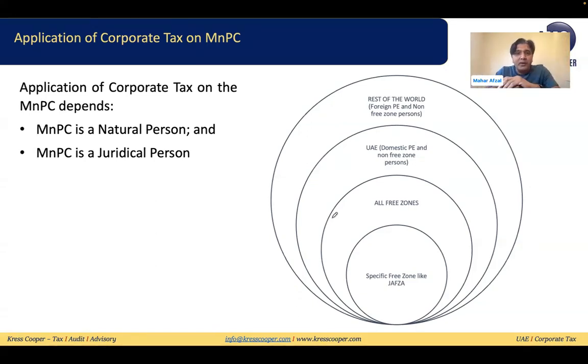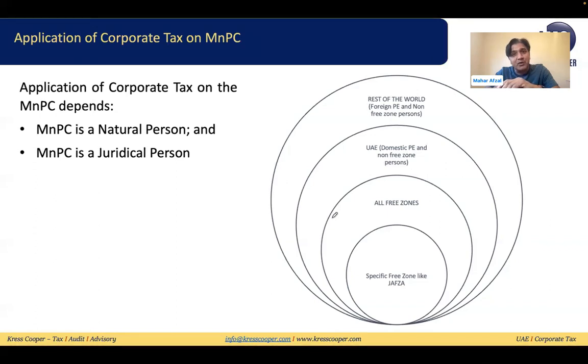Now we want to discuss the impact and application of corporate tax on the manufacturer or the person who is processing the goods. The application of corporate tax depends on whether the MNPC is a natural person or a juridical person.